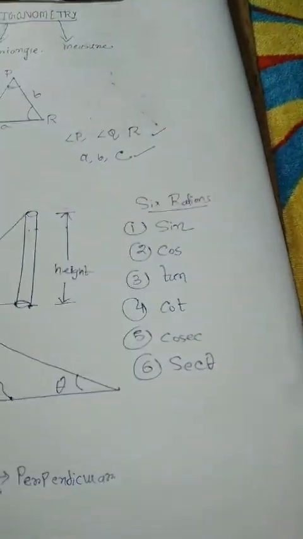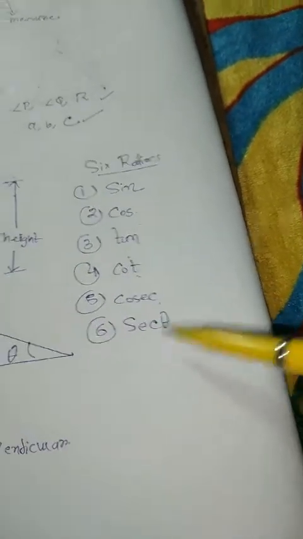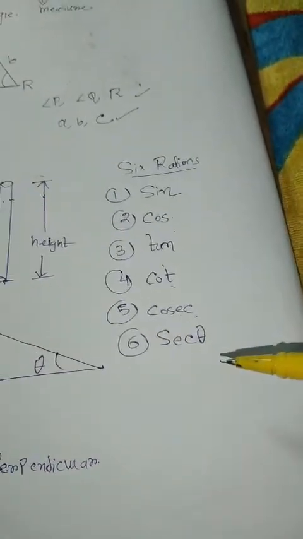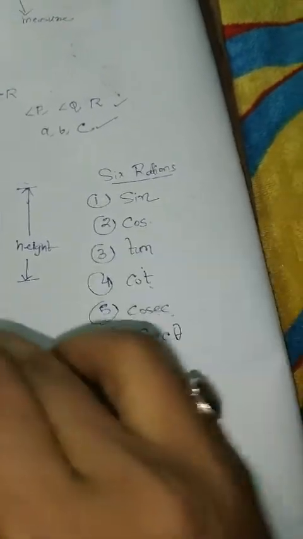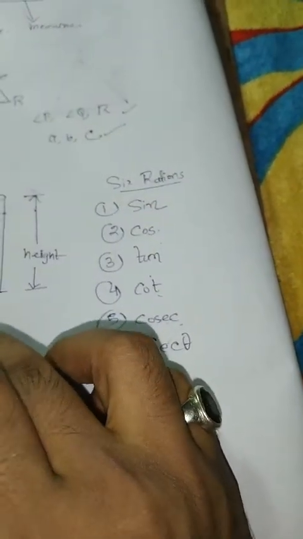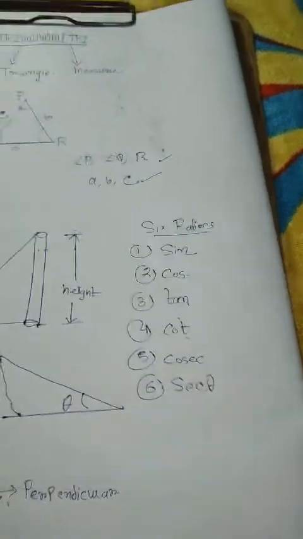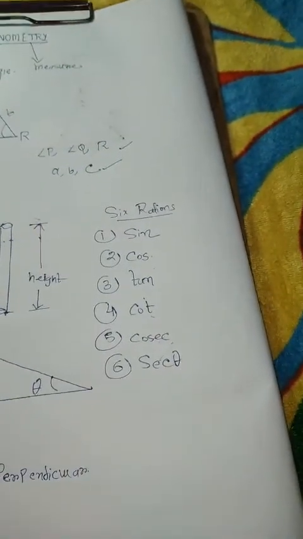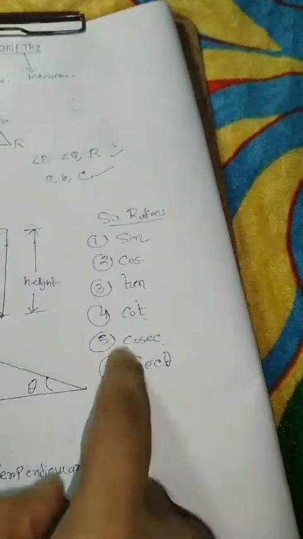These are the Greek words. These ratios are constant because the angle theta is constant. Changes in the length of the sides of the triangle do not affect these ratios.